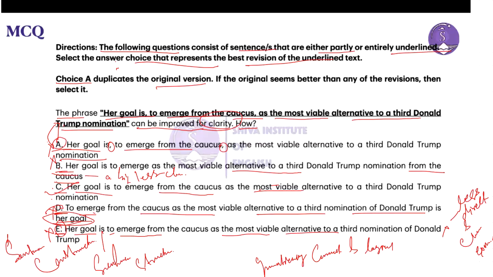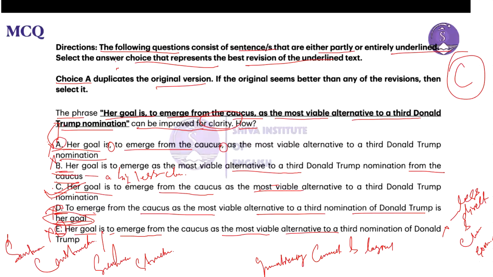So option C is the best and most suitable answer to this particular one. I hope you understood. Option C is the answer. But if you look into option D, it is stated to emerge from the caucus as the most viable alternative. So in that case, D created nothing but a convoluted structure using a passive construction.